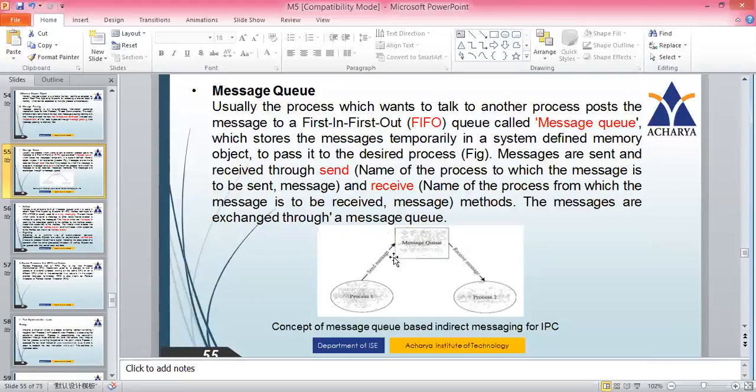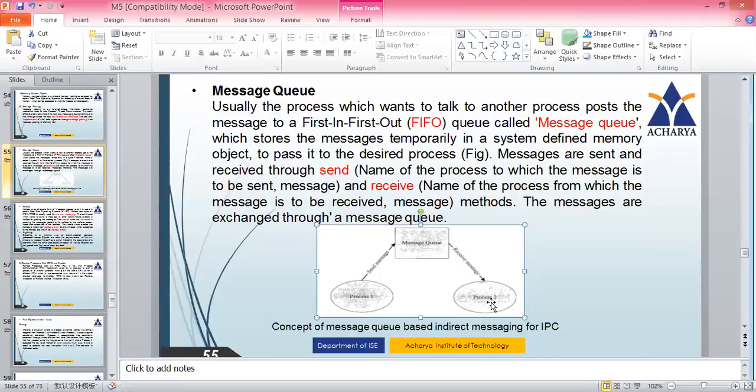So the name of that process and the actual message will be sent through the message queue using the send method. Suppose process 1 wants to send to process 2. It will give the name of the process, process 2, and whatever the message is, it will post through the send method.